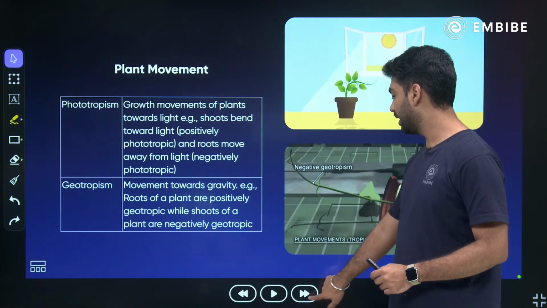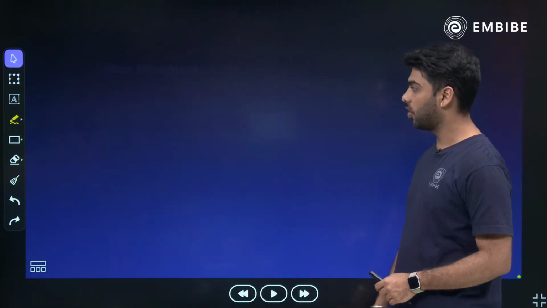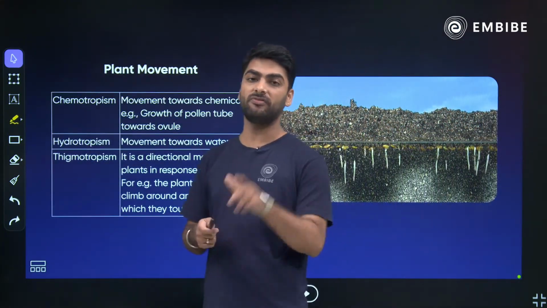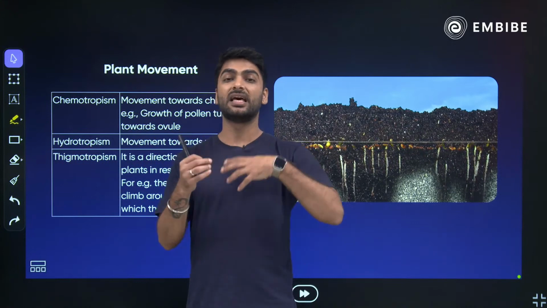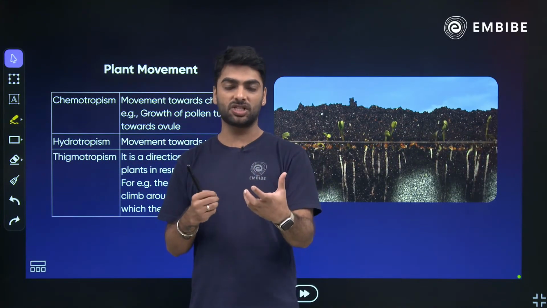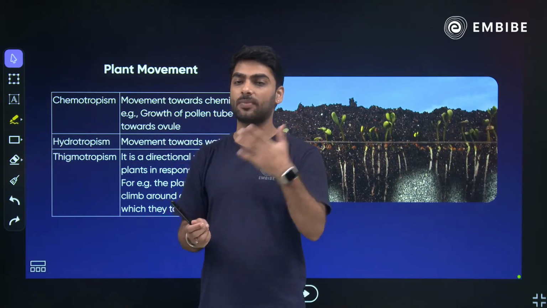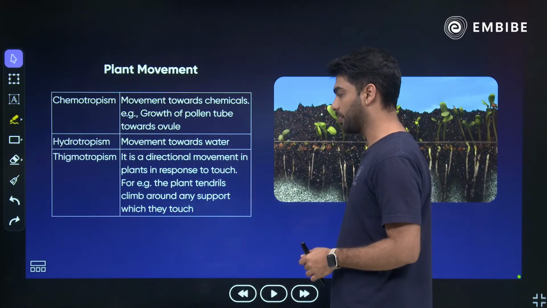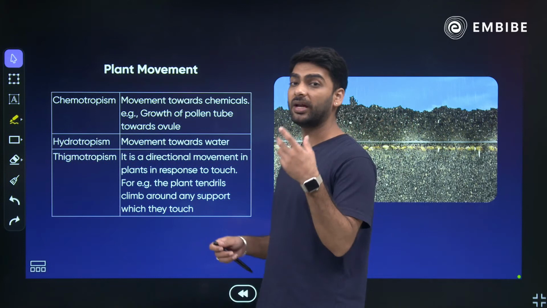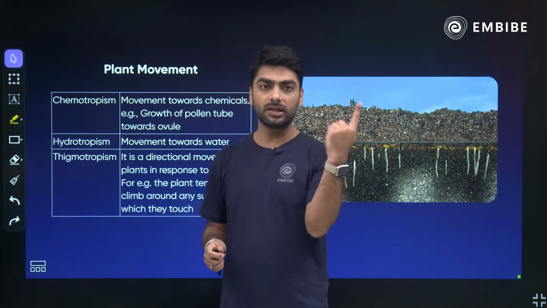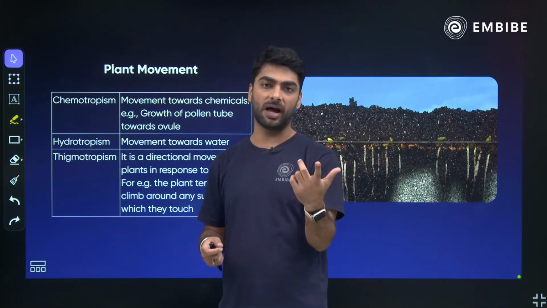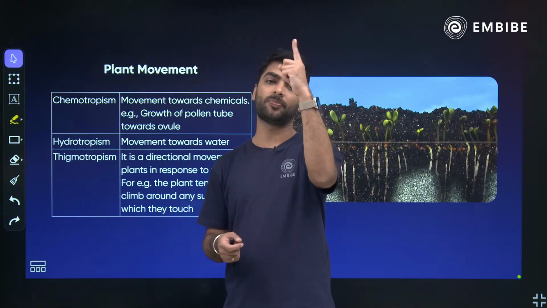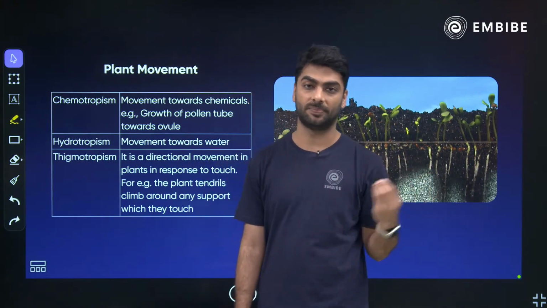Then the next we have got chemotropism, movement towards chemicals. When we touch Mimosa pudica, that is a response to the chemical change and that is why they close, that is chemotropism. Hydrotropism is movement towards water and thigmotropism is movement towards a touch. Like the tendrils of a pea plant or the tendrils of climbers, they entwine themselves around a support, that is thigmotropism.